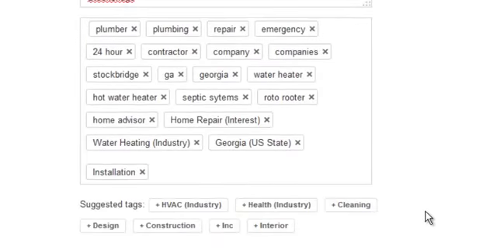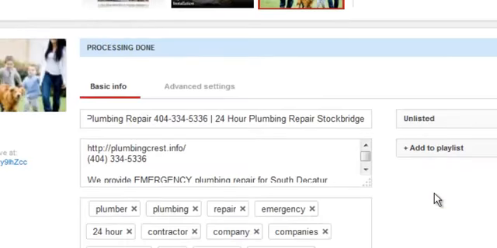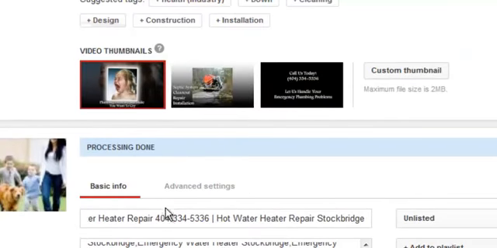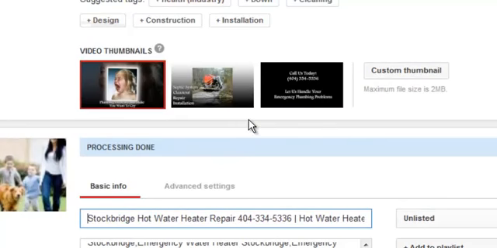So now we're good. I'm going to use the family on that one, and I did the same thing with the advanced settings and with the title here. Stockbridge hot water heater repair. When we did the keyword search initially, we didn't use the word hot. I've come to find out since that maybe hot water is better than just water heater. So we have some that are water heater, we have some that are hot water heater. We just want to make sure we cover them all.